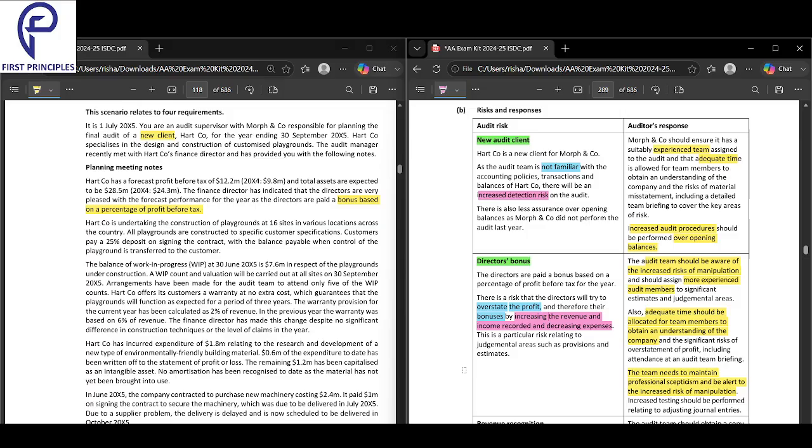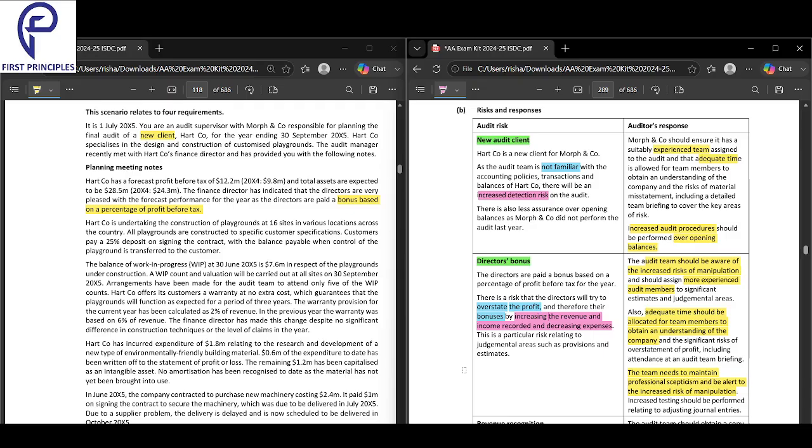And what should they do? The audit team should be made aware of the risk of manipulation. You have to tell your audit team members that there will be a risk of manipulation. Adequate time should be given to understand the company. And finally, the team needs to maintain professional skepticism and be alert to the increasing risk of manipulation. So that is about the director's bonus.